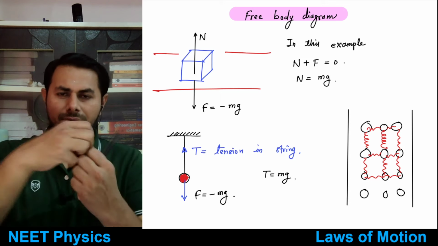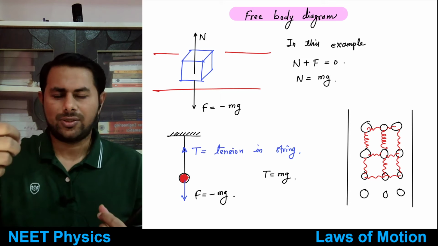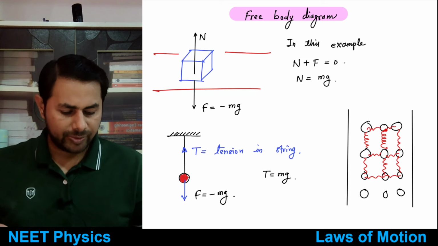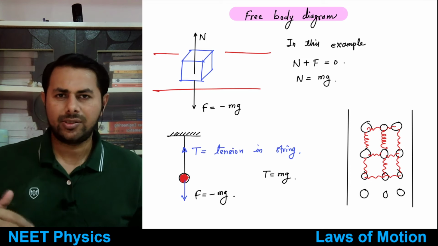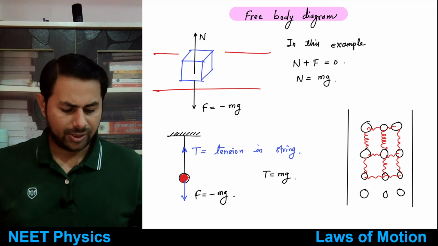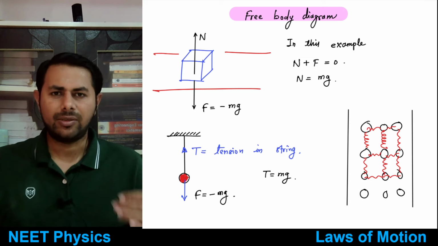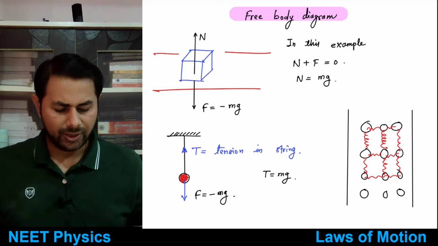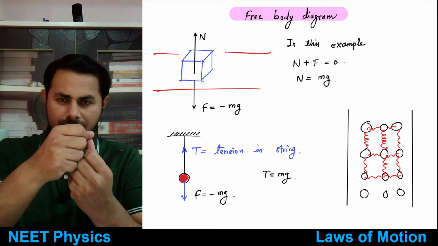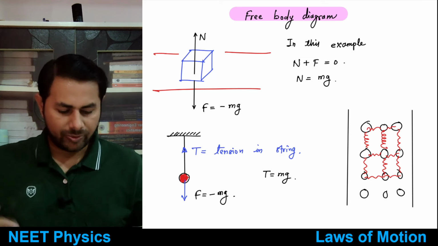So now if you increase that distance, the force between molecules becomes attractive force, and if you decrease the distance, it becomes repulsive force. So when you stretch a string or a rope, what happens?